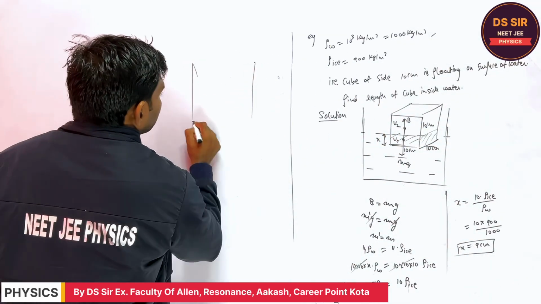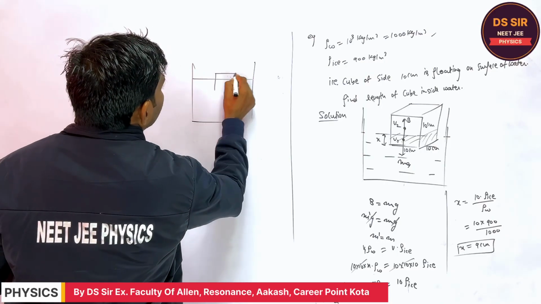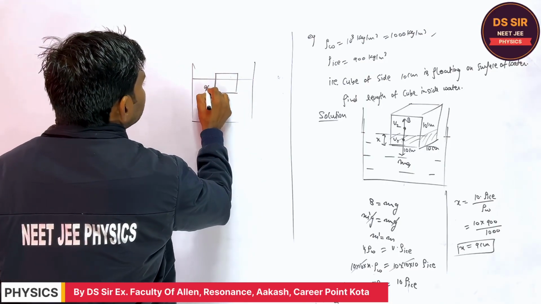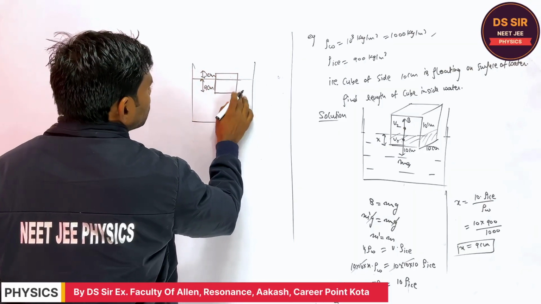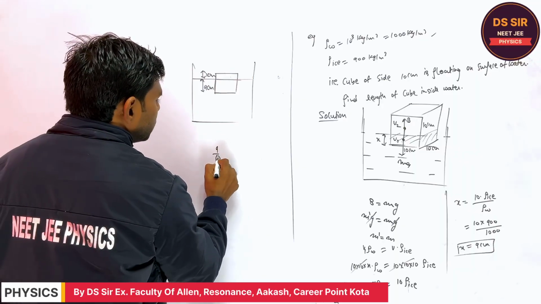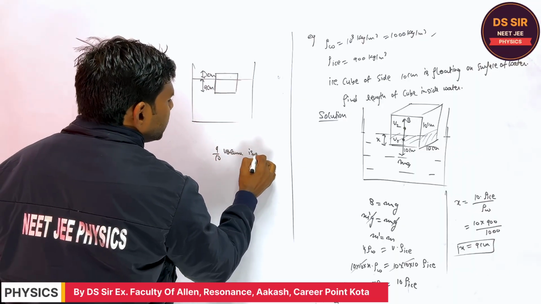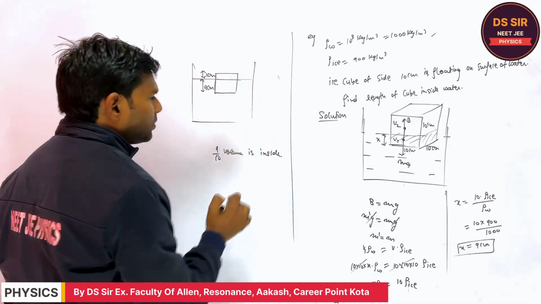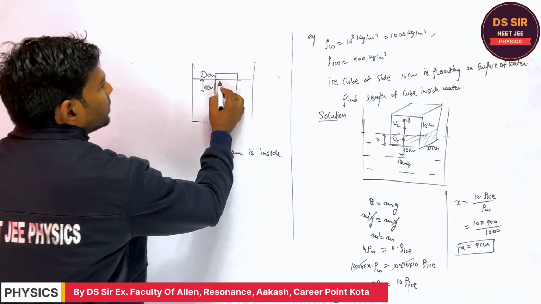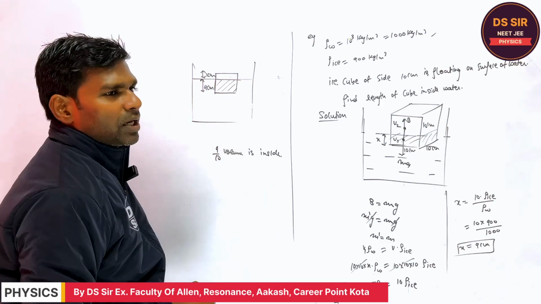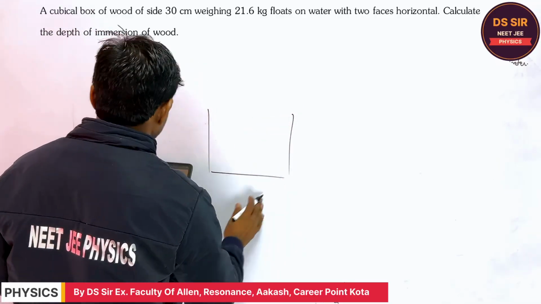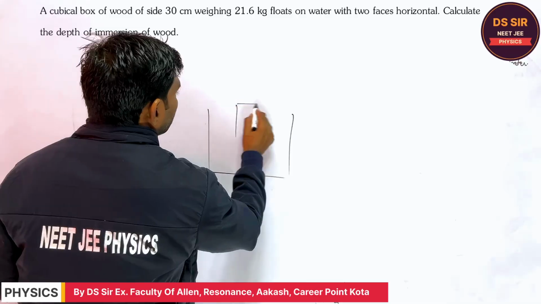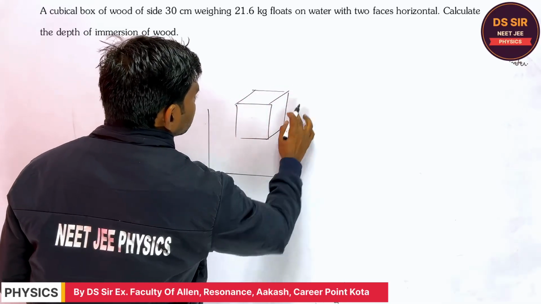It means the cube is like this: 9 centimeter inside, and the outside will be 1 centimeter. So 9/10 of the volume is inside the liquid. Is it clear or not? Varsha, are you getting this or not? Copy this. So in this question, what is given? This is wood and it is floating. This is a cubical box of wood, similar to the previous problem.